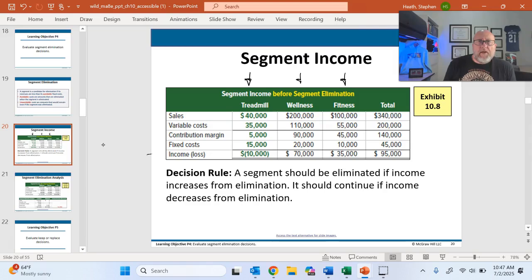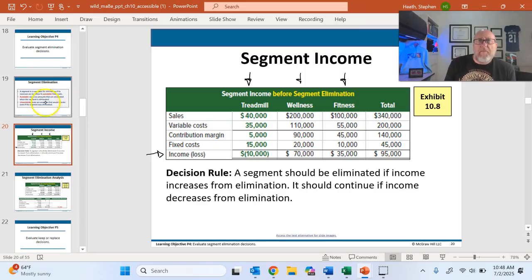Then if I look all the way down here at the bottom, I have income for the treadmill division of negative 10,000, wellness center 70,000, fitness center 35,000, and a total of 95,000. All right. So this portion of the chapter is really analyzing the treadmill division and wondering whether or not we should get rid of it, because while we have it, it's dragging us down. We are losing 10,000 a period, and so we're trying to decide whether we should get rid of it or not.